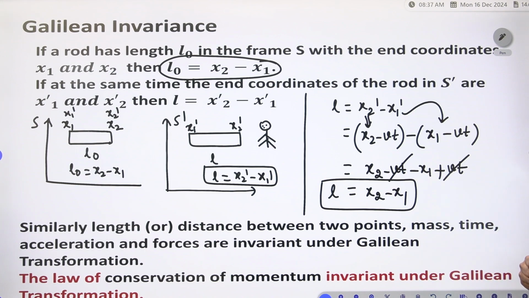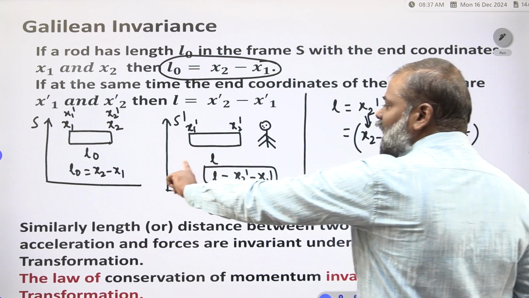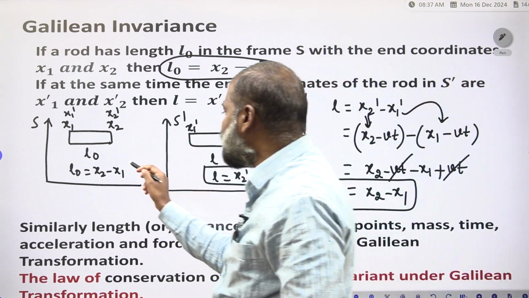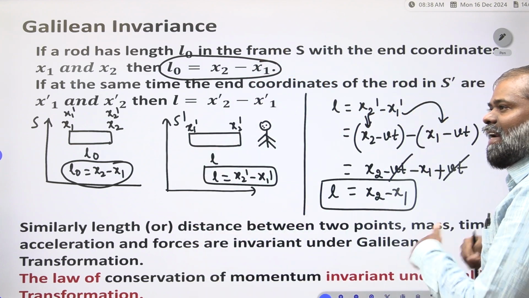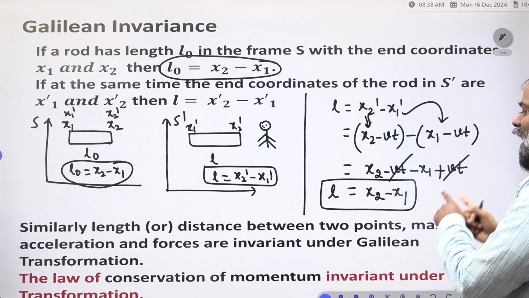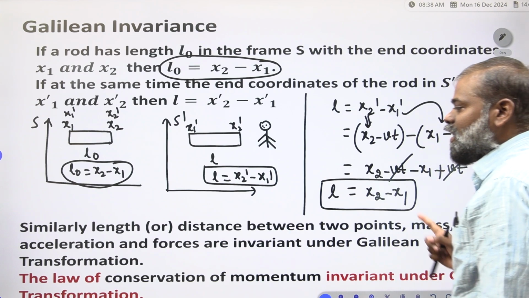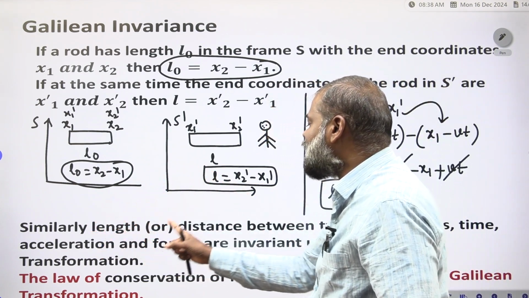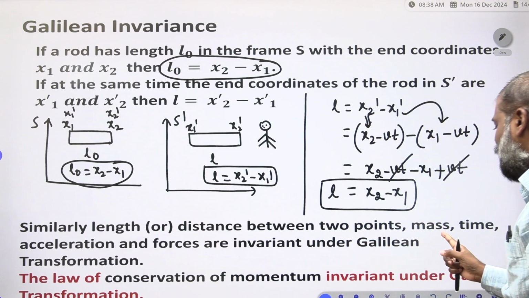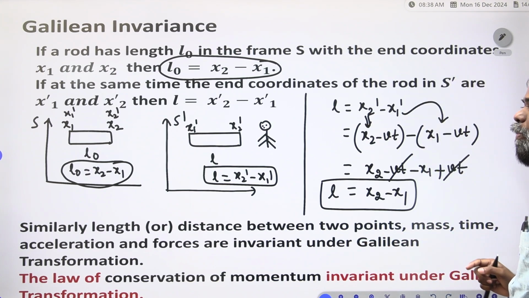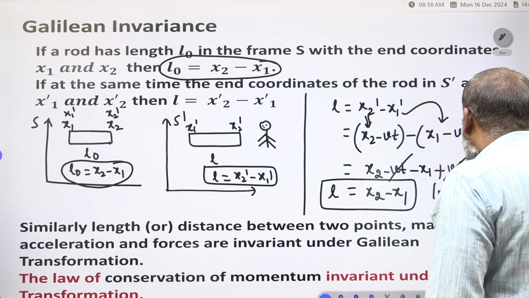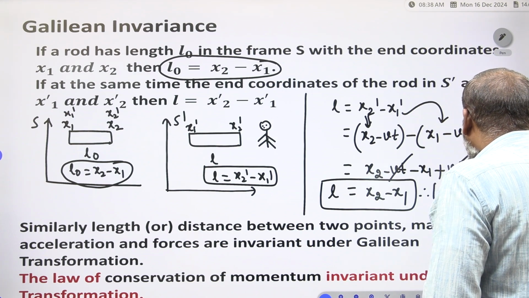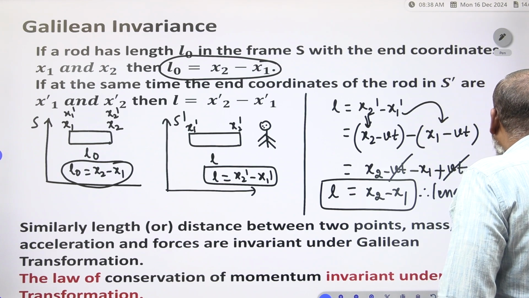From this, what we have to write? We are getting the length is similar. In the S frame we are getting the length L0 is equal to x2 minus x1. In the S dash frame also we are getting the same length, x2 minus x1. Therefore, the distance between 2 points is the same. That is why length is invariant.